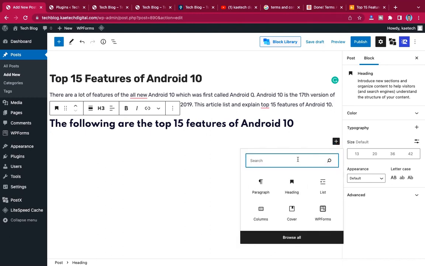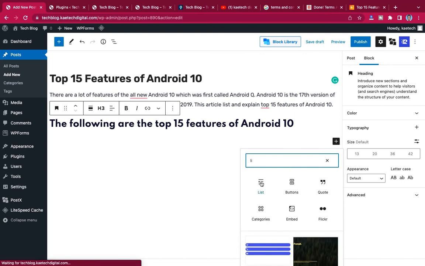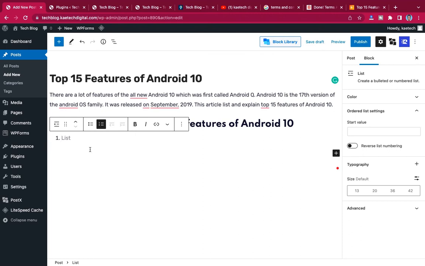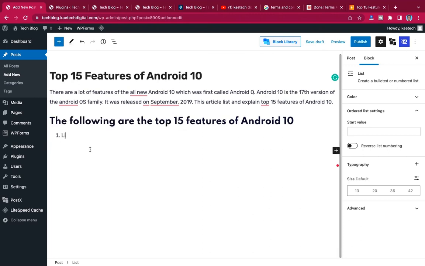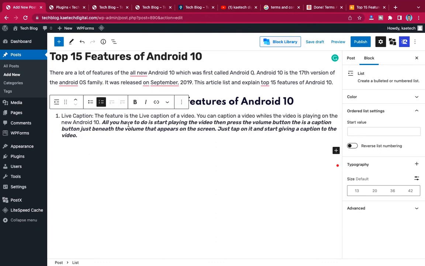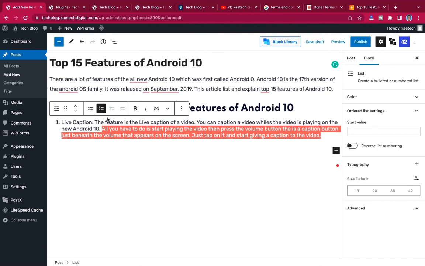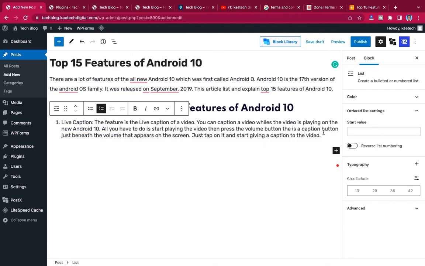So I'm going to use this list, and use 1, and then write maybe live caption. Then I'll write a few lines under the live caption, and then go to the next one.